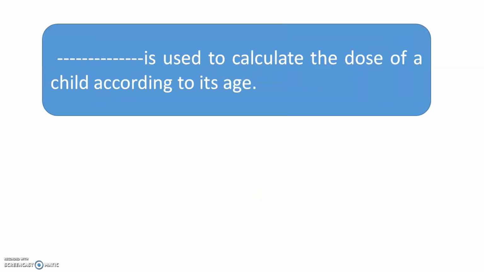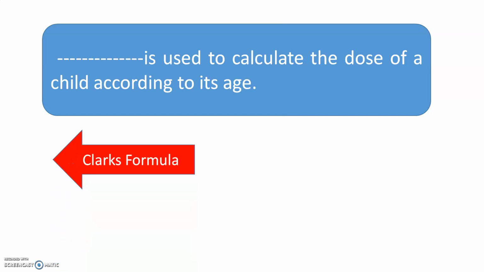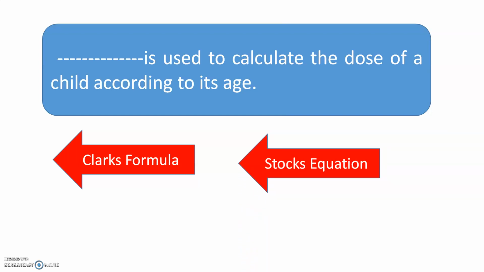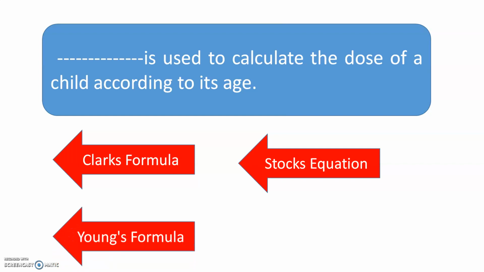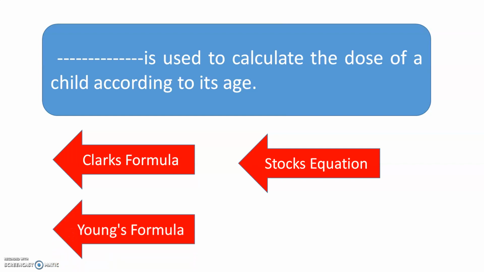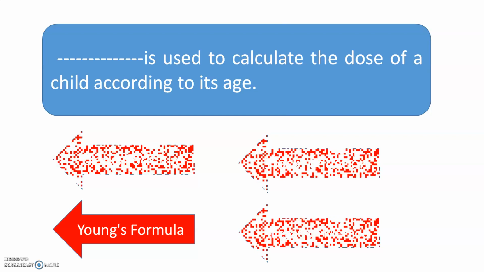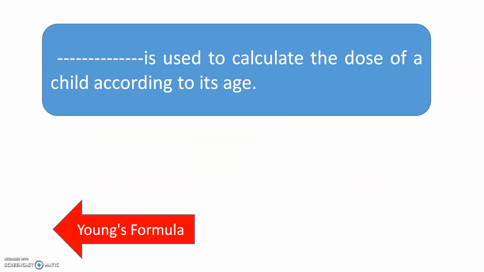Dash is used to calculate the dose of a child according to its age. The options are Clark's formula, Stokes equation, Young's formula, or alligation method. The correct answer is, according to the age, Young's formula is used to calculate the dose of a child.